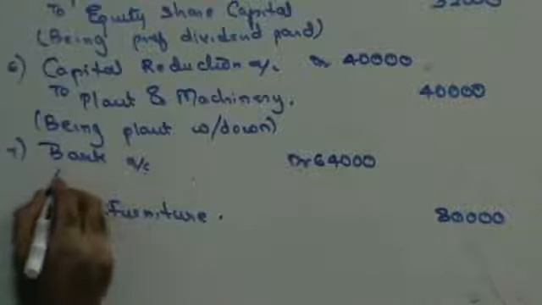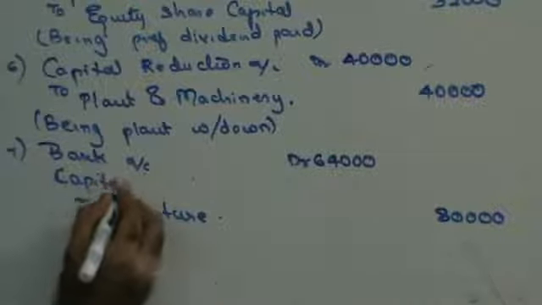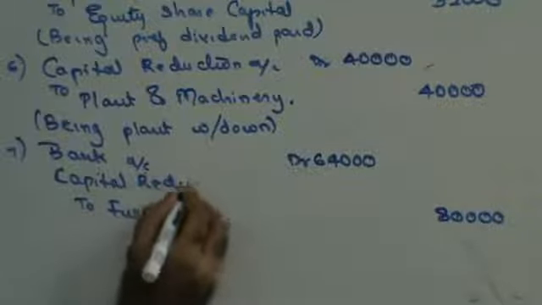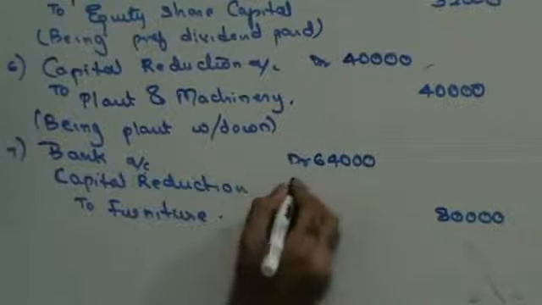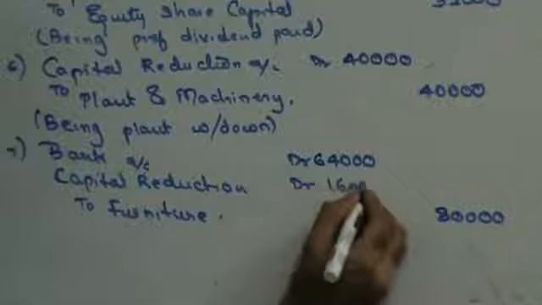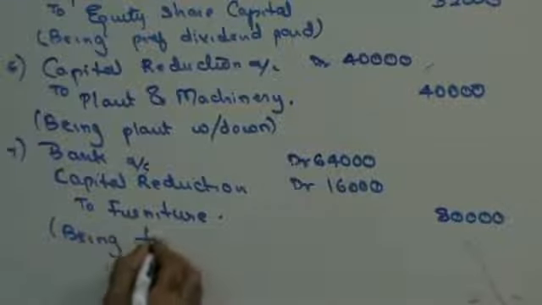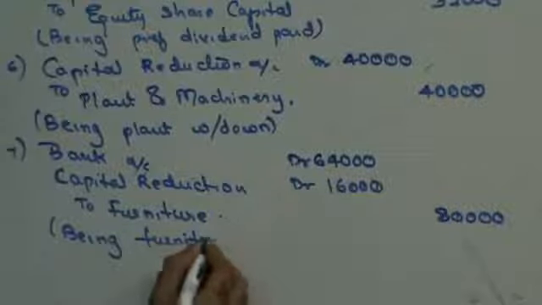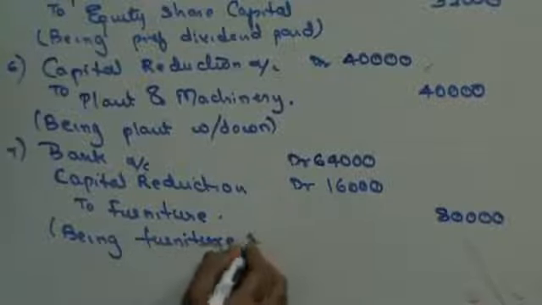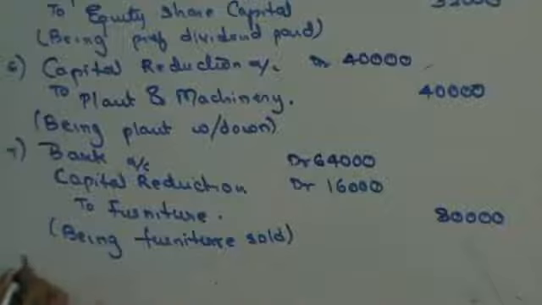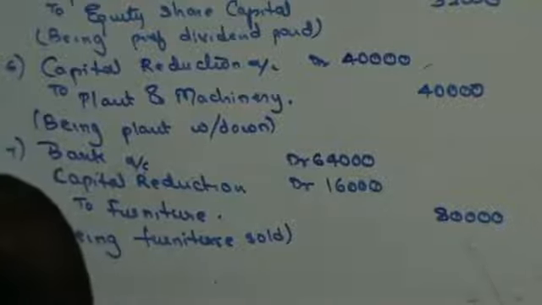The difference is to be written as capital reduction. In this sum, wherever there is a difference, that difference is to be written as capital reduction. 16,000. Being furniture sold. Next, let's move on ahead.